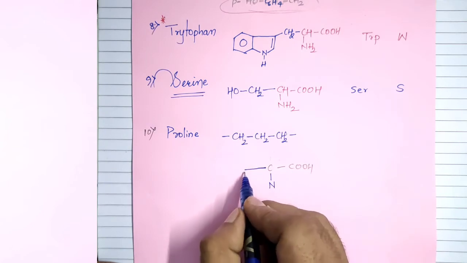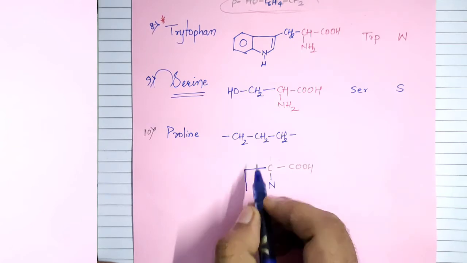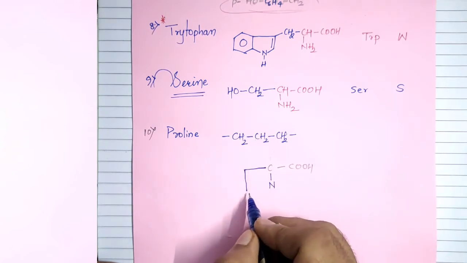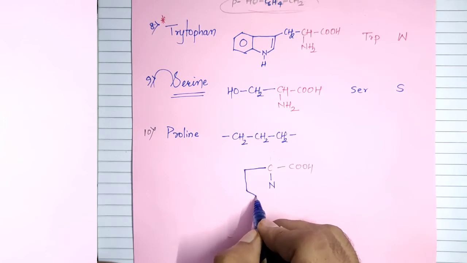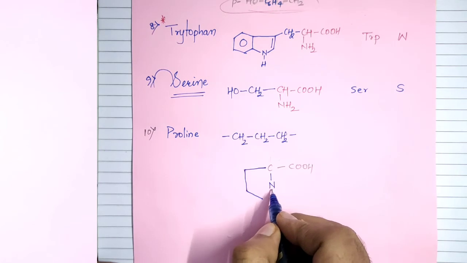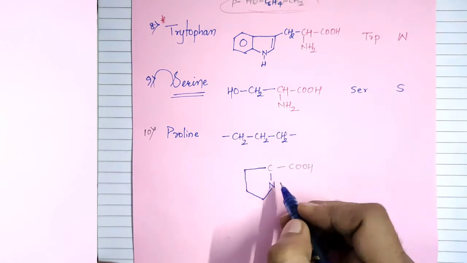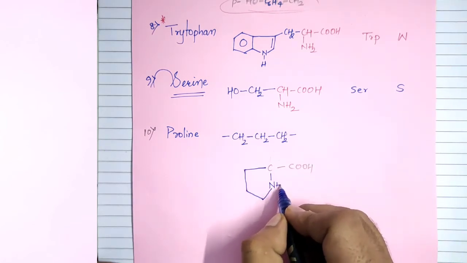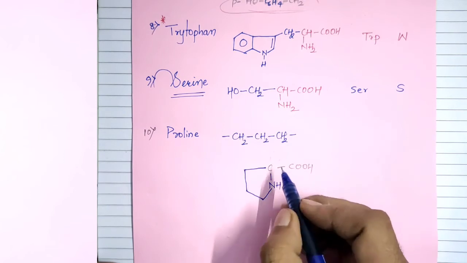CH2, and over here this is CH2, 3 CH2, and the hydrogen of the amino group is substituted, and only one hydrogen will be there.